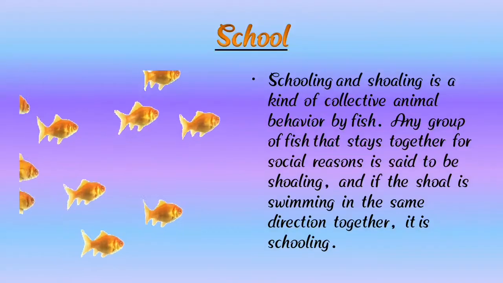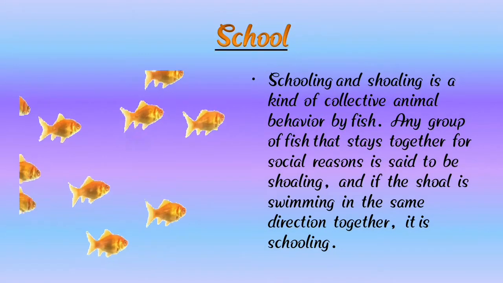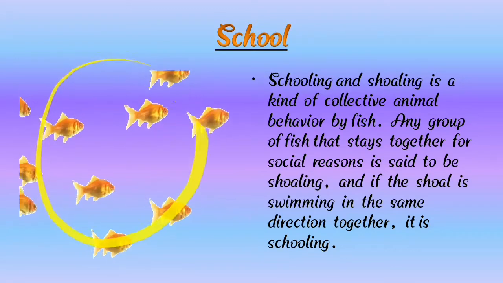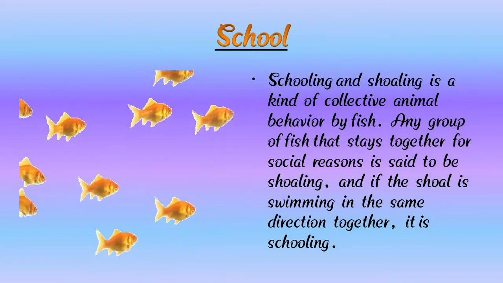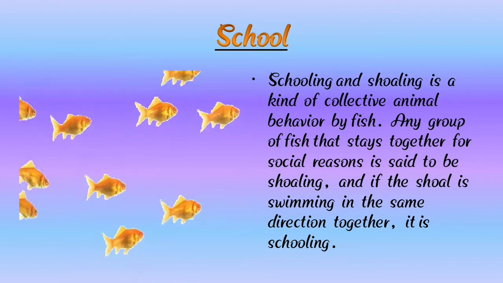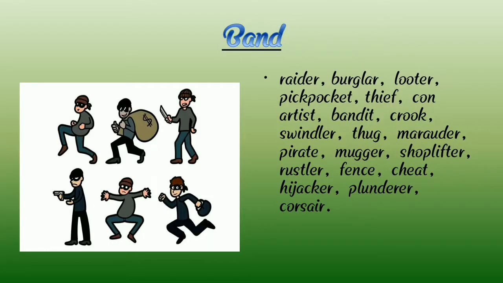Then a group of fish. Here we can see a group of fish, and they swim in the same direction. So it's called a school. Then we learn about band. A group of robbers is called a band.